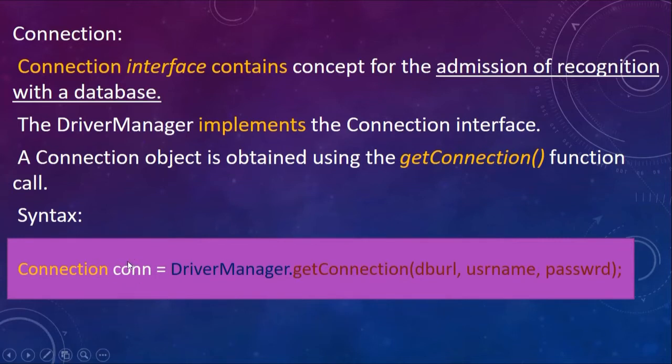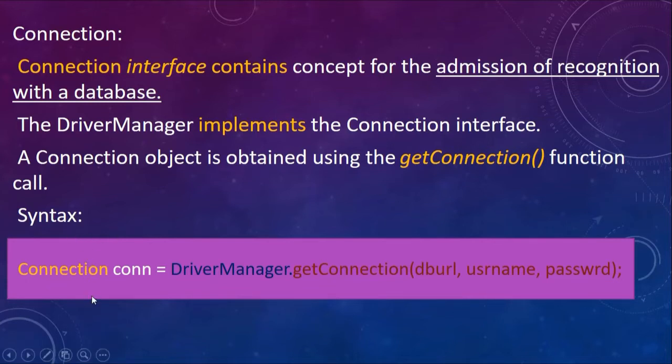We create connection object con equal to... I told you DriverManager is a class that implements the Connection interface, so we are going to use the DriverManager.getConnection method, right? The getConnection method is overridden by DriverManager. Actually, the getConnection method is specified in the interface called Connection, but since DriverManager implements this Connection interface, DriverManager has the definition of this getConnection method, and it has the code pertaining to the connection with the database.